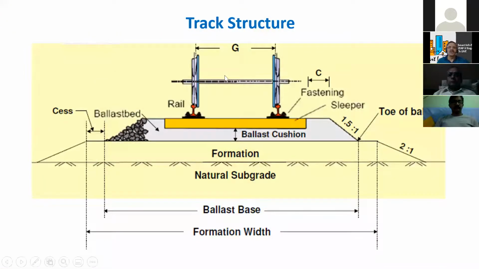So this is the typical cross section. You can see this is the axle of the railway coach, and this is the rail. You have this sleeper connected with clips, and we have this ballast cushion.